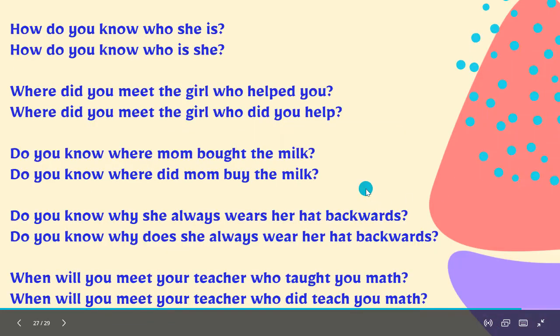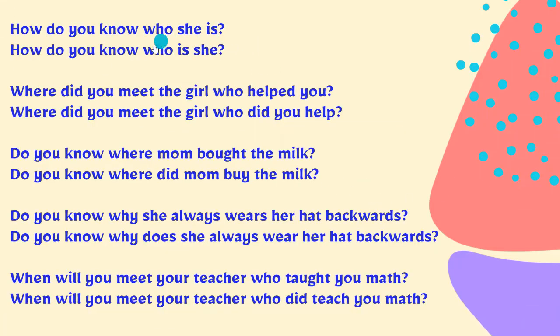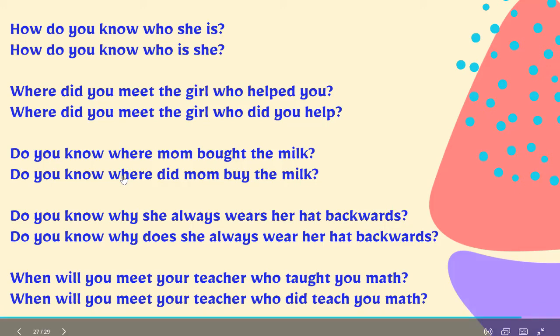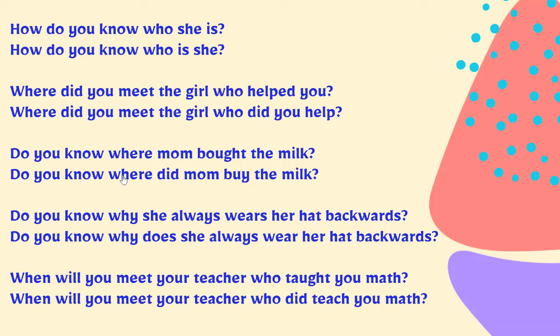Okay, let's see here. Now here, there are two sentences for each. There is a correct and an incorrect version of each sentence. So for example, how do you know who she is? How do you know who is she? So which one is the correct one? I want you to pause and try to read and guess which one is the correct one. Okay, let's see the answer.